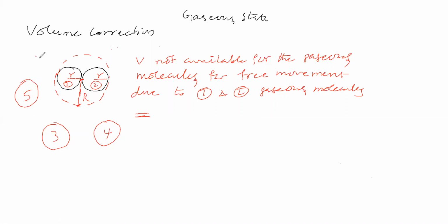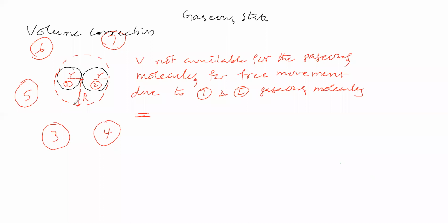Now here we will consider another gaseous molecule, a sixth molecule, seventh molecule, like this. Can the seventh molecule move freely in this volume of the sphere? Can the fourth molecule move freely in this sphere? Consider the third gaseous molecule, can it move freely in this sphere volume?